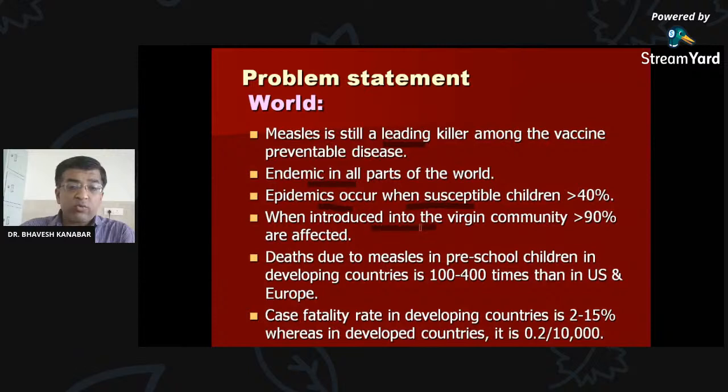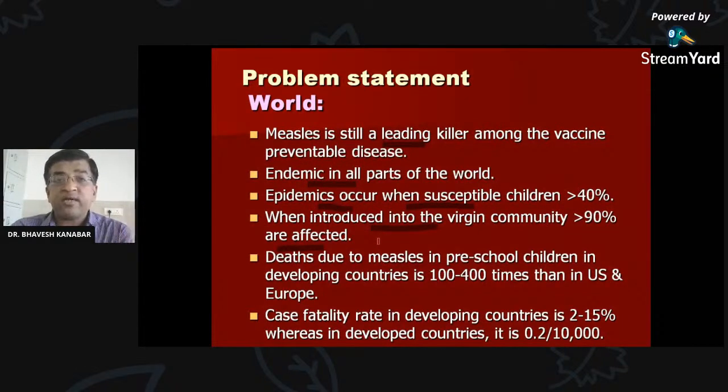When introduced into a virgin community, greater than 90% can be affected. Virgin community means those who are susceptible to measles disease, who have not taken the vaccine, who have no protective immunity against measles. When it is introduced into this type of community, greater than 90% of the people become affected.